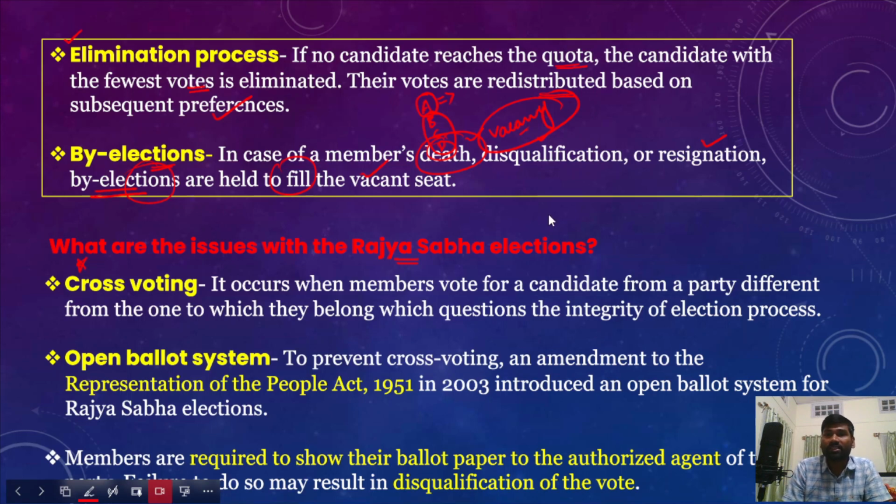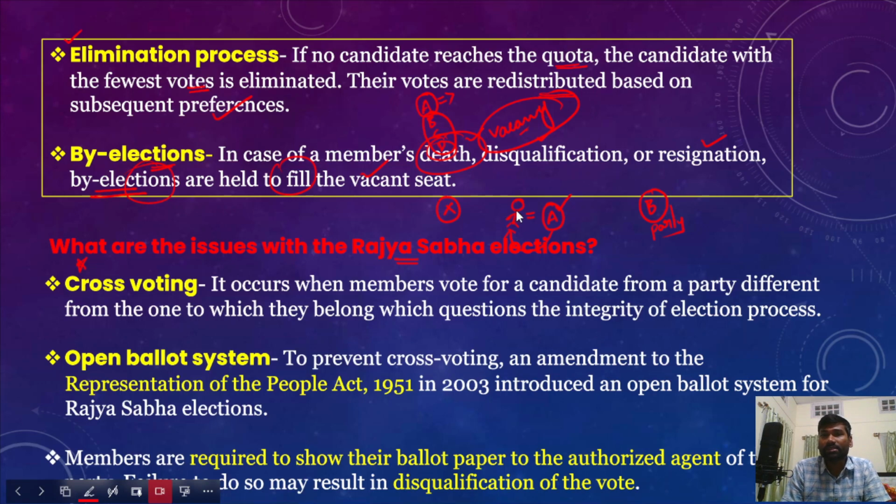Cross voting essentially means, imagine there's an MLA who belongs to party A, and there is another political party called B. Political party A had given a whip to this MLA that he must vote for candidate X, right?